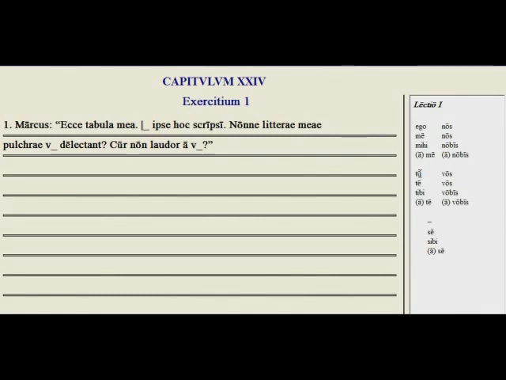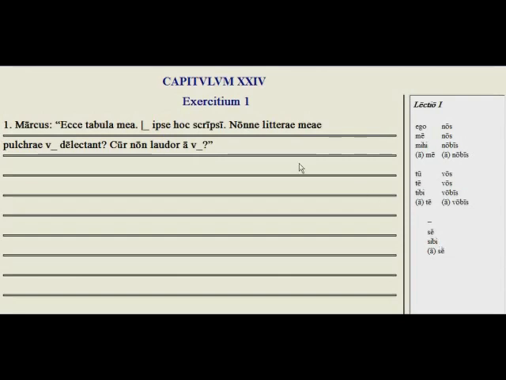And here we have the singular of you, tu, te in the accusative, to you in the dative, and by you in the ablative, and vos plural, you in the nominative and accusative, to you guys in the dative plural, and then the ablative plural, by you. The reflexive pronoun, we've seen this many times before, is himself, herself, or itself. The reason there's no nominative there, so we have the accusative se, himself, herself, itself, to himself, herself, itself, which is sibi, and by himself, herself, itself, which is a se.